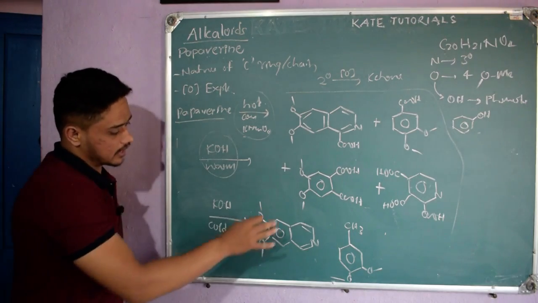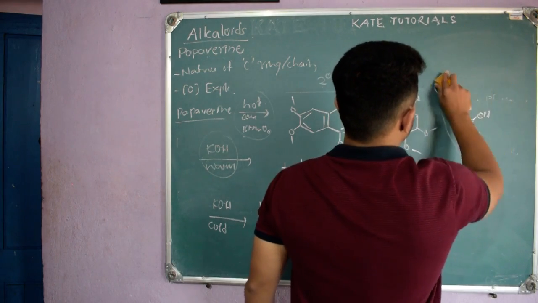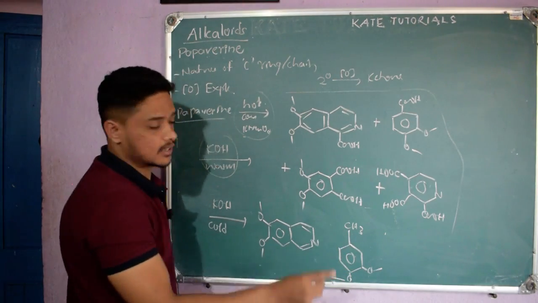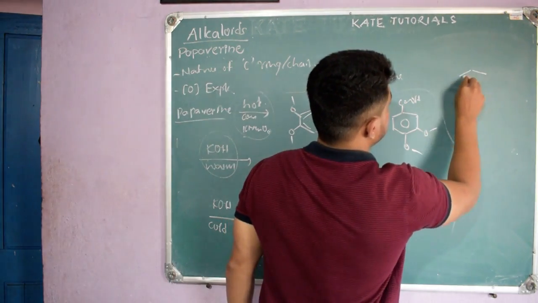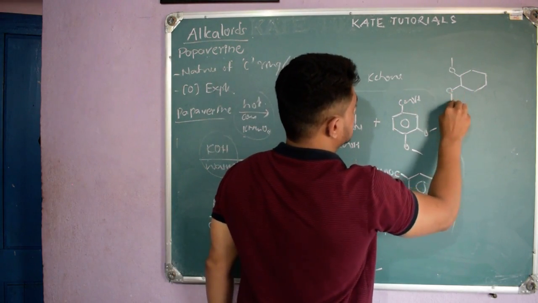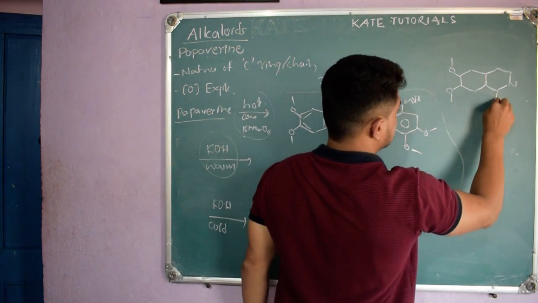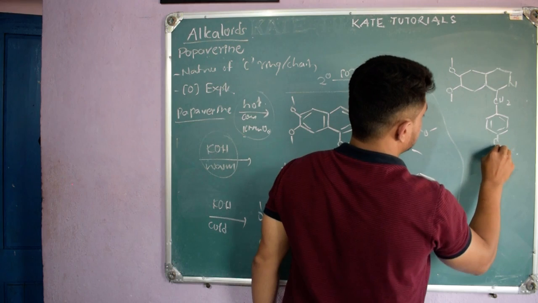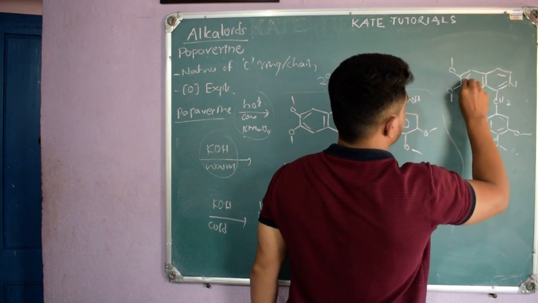So from all these products, let me conclude here. If I oxidize it I will get some aldehyde, right. With all these compounds they were able to arrange them like this: OCH3, nitrogen here, and other things here, CH2 and again a benzene ring, and here OCH3 and here OCH3, and here it is aromatic.